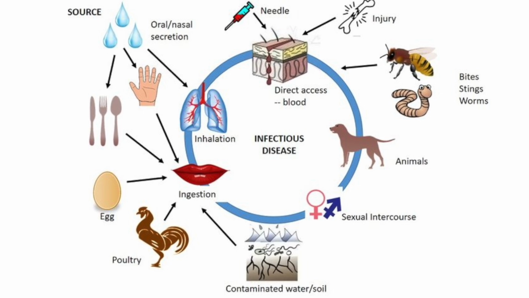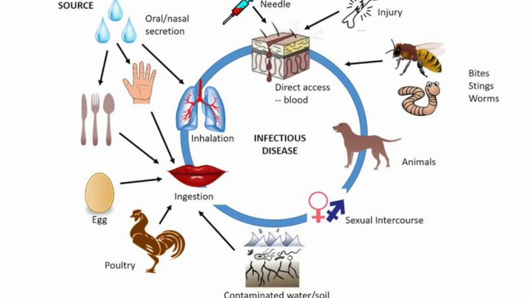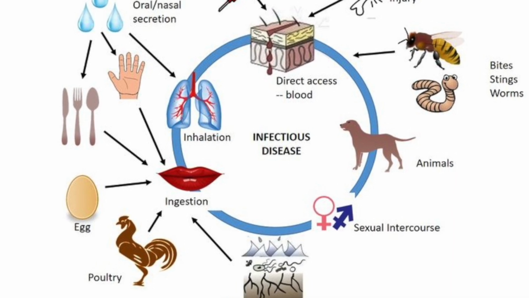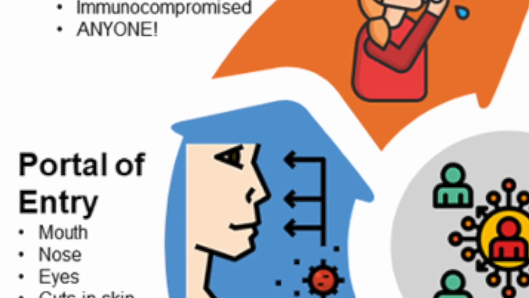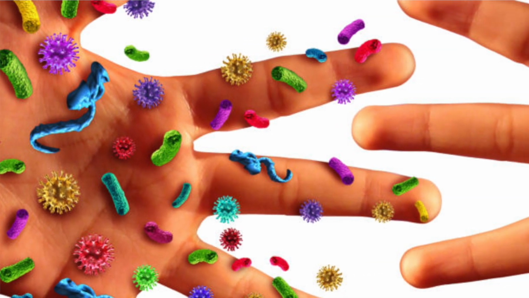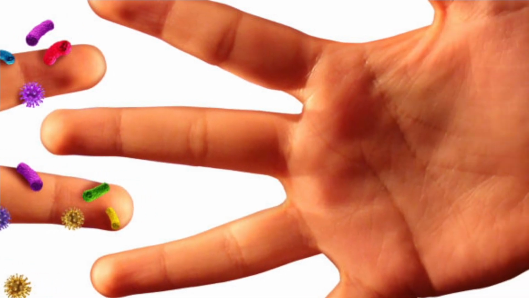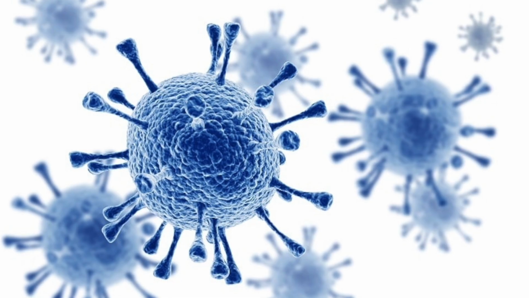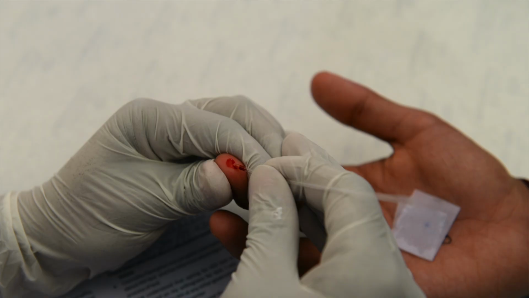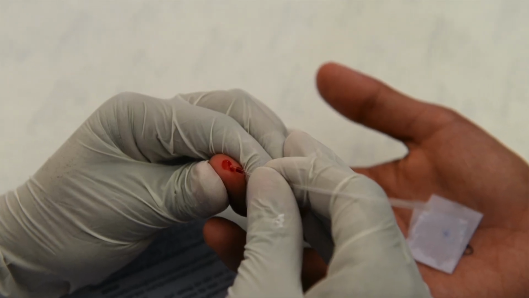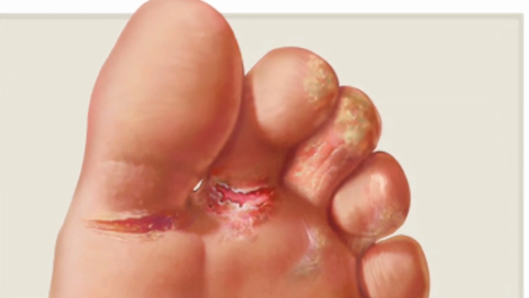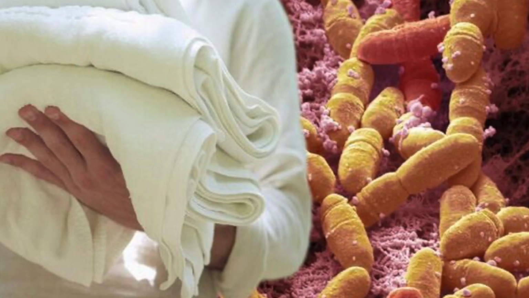Now, how do pathogens enter a host? This movement of a pathogen from one host to another is known as transmission, and the entry is a process known as infection. This can occur through direct contact. For example, contagious diseases such as AIDS are caused when HIV, the pathogenic virus that causes the disease, is transmitted via blood transfusion. The fungus that causes athlete's foot is passed on by sharing a towel with the infected person.